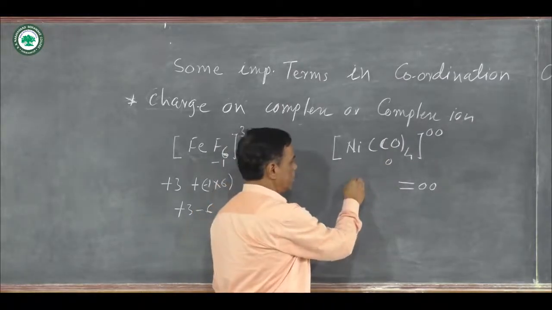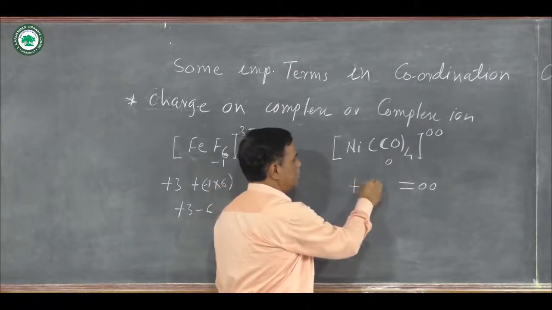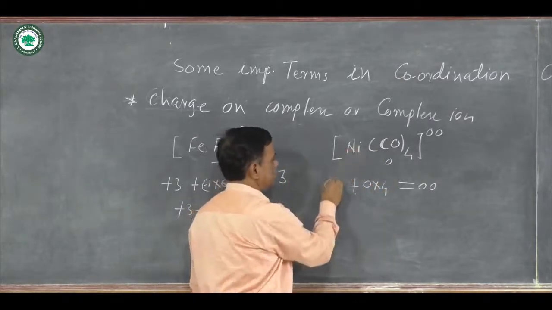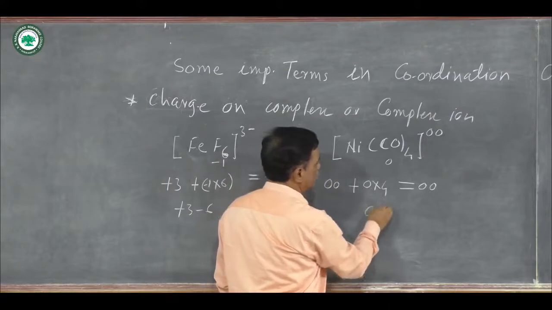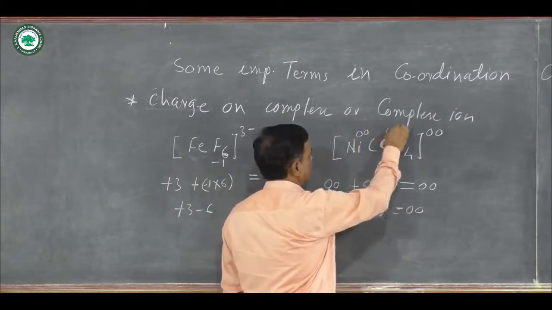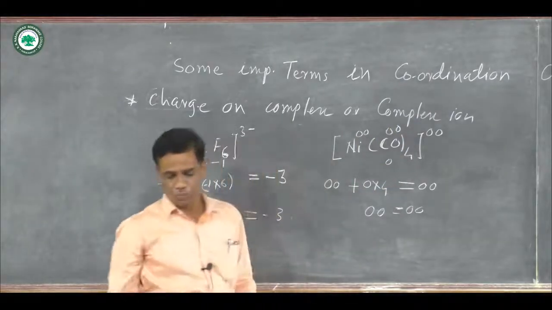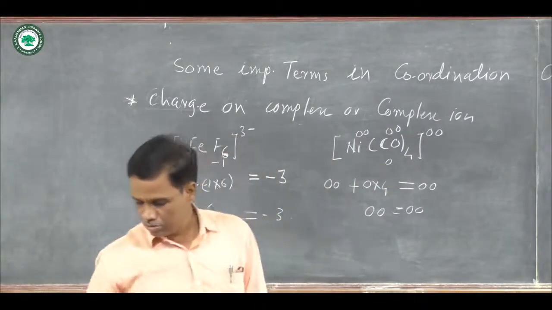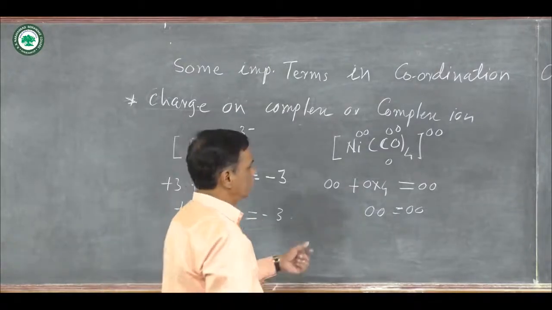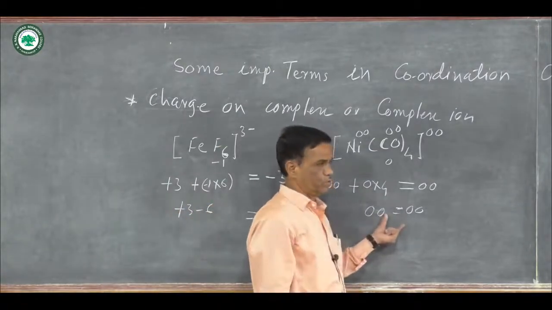Total 4 ligands are there, 0 multiplied by 4, and nickel is again 0. Therefore 0 is equal to 0. The charge on nickel is equal to 0. These 4 carbonyl groups also have 0 charge, and the total is 0.